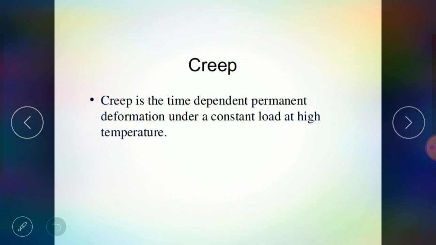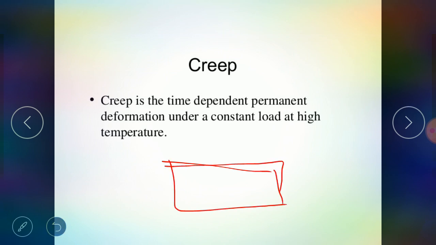Now we see the next type, which is creep. Creep is nothing but the time dependent permanent deformation under constant load and a constant high temperature. Now what is creep? If we take an example of a piece of metal, and we are applying a constant load to that metal, what will happen?